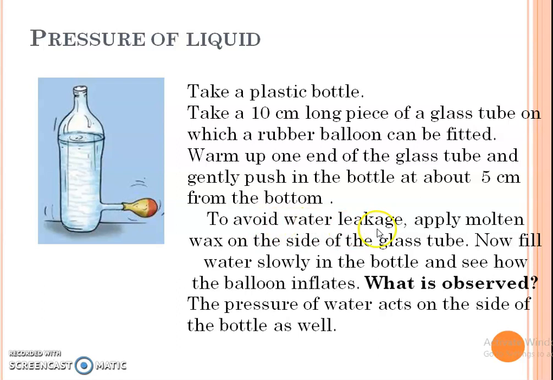To avoid water leakage, apply molten wax on the side of the glass tube. Now fill the water slowly in the bottle and see how the balloon inflates. What you observe is that the pressure of water acts on the sides of the bottle as well.